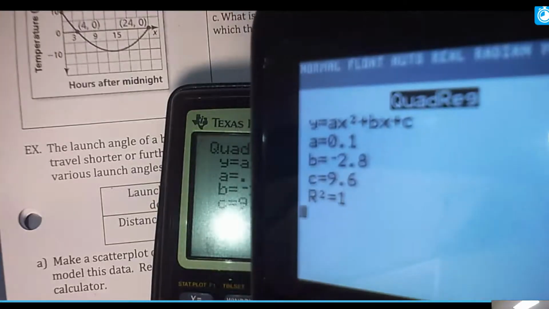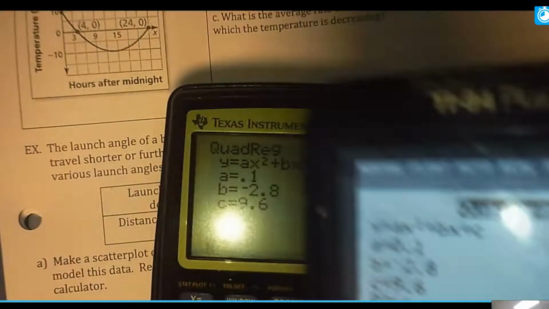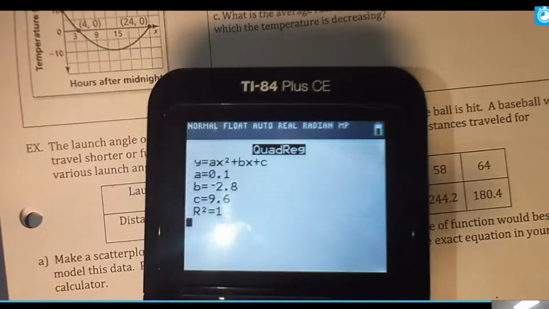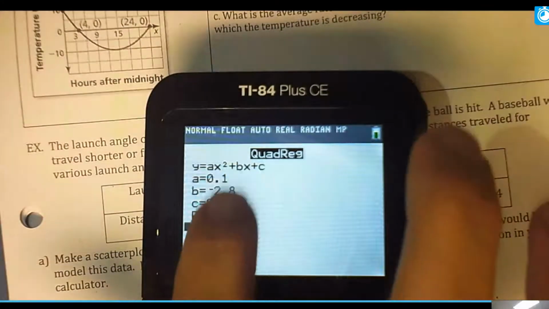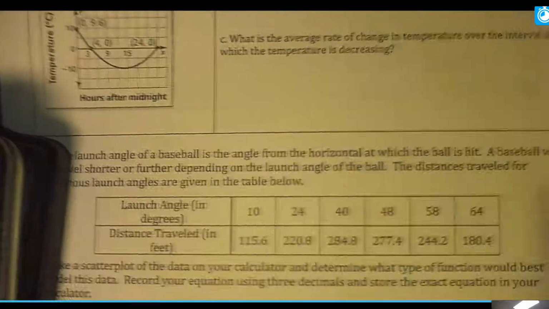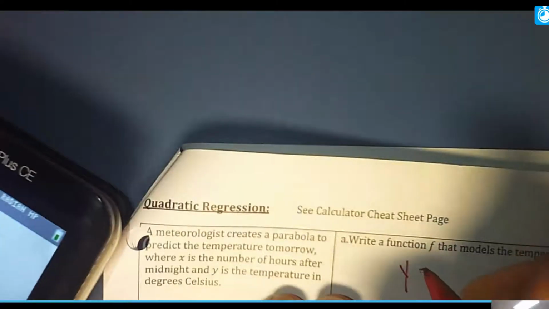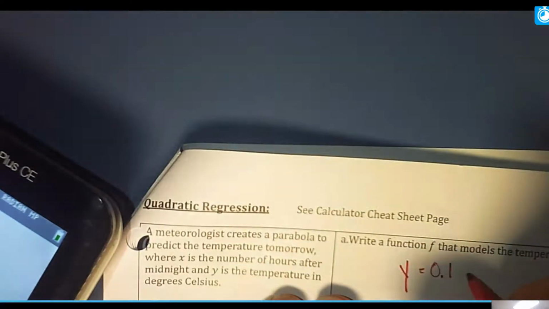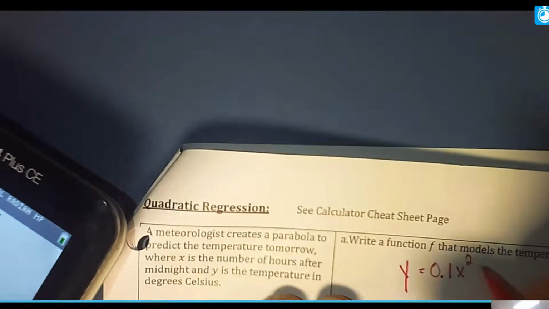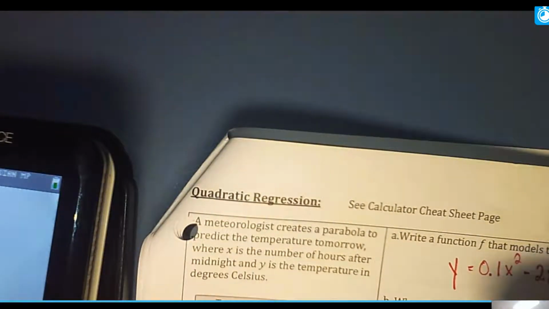Now this one has this r squared at the bottom because I turned on that diagnostics, and this one doesn't have it on there. But what I need to do is take a, b, and c and put them in place of a, b, and c in the equation. So the function that's going to model it is going to be y equals 0.1 x squared minus, see I'm just filling everything in, 2.8 x plus 9.6.